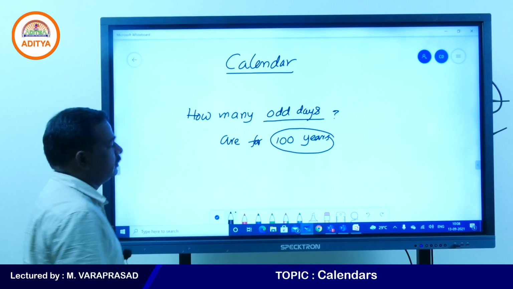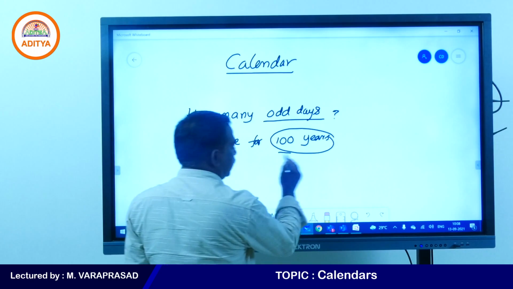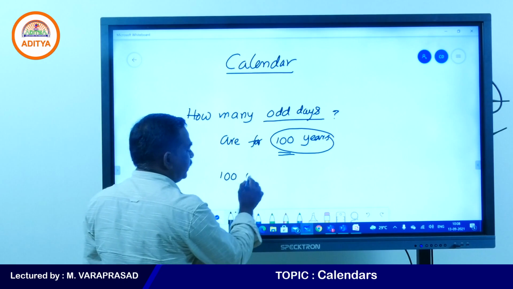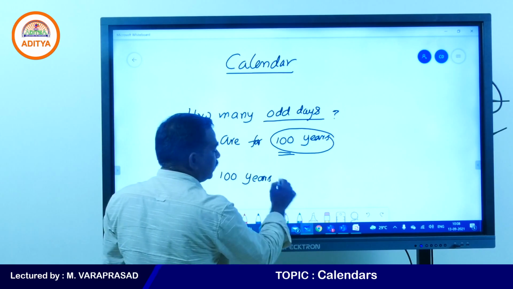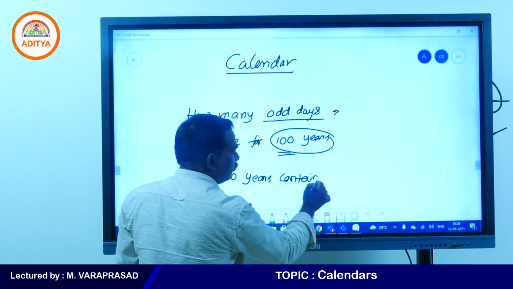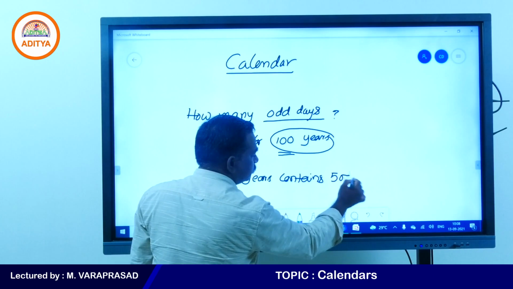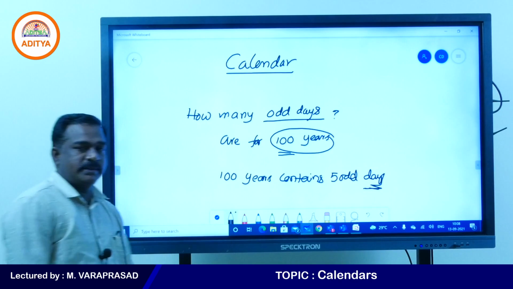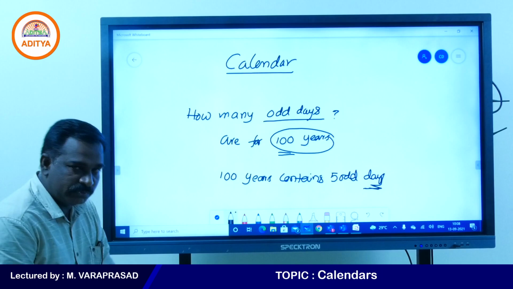How many odd days are there for 100 years? We learned that 100 years contains 5 odd days. Already we learned this, right?